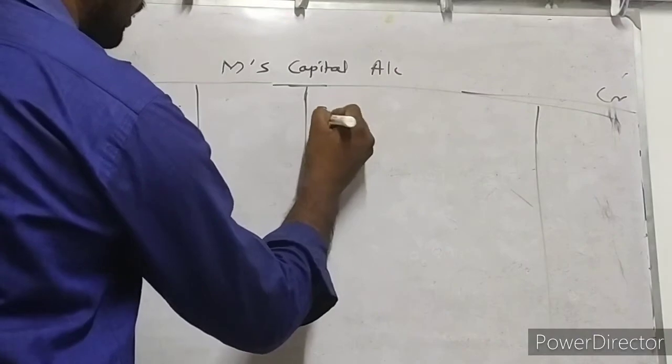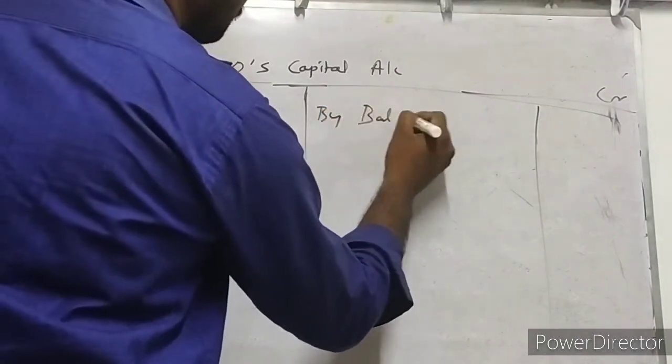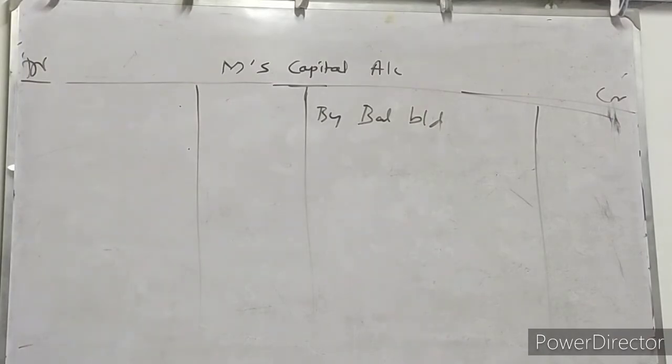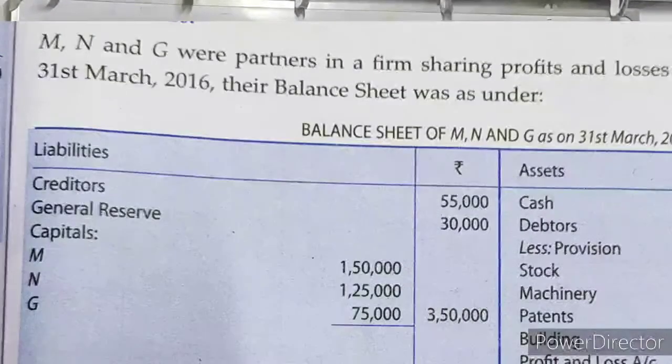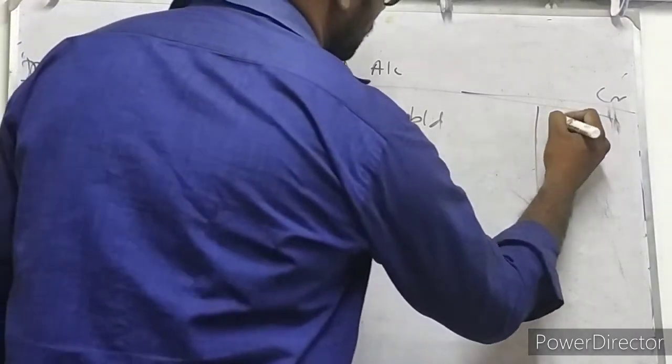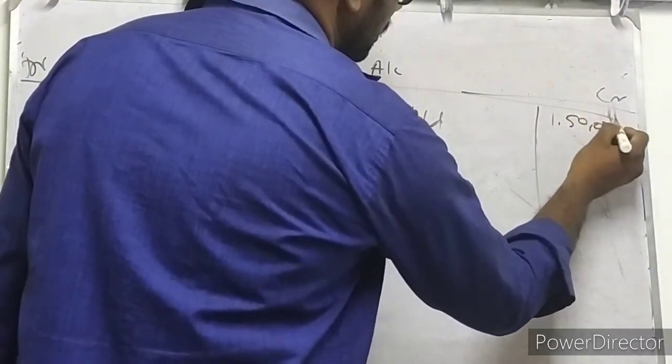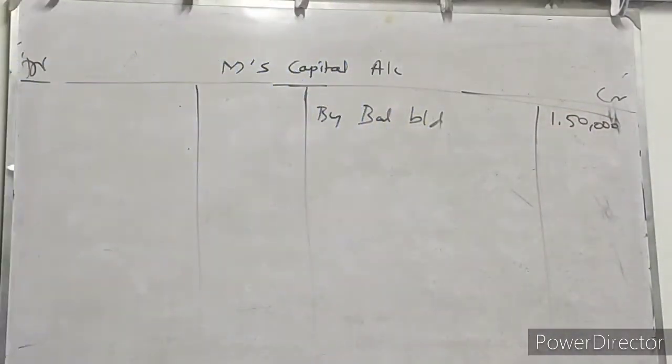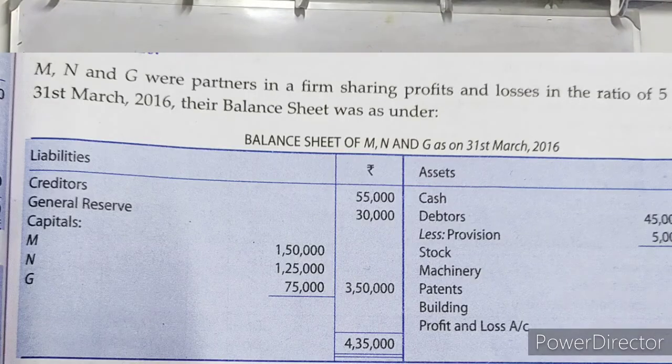So first one, by balance brought down from the balance sheet. The balance sheet shows very clearly how much he has contributed to the partnership firm: 1,50,000 rupees, isn't it? It is his opening capital. How much did he bring to the partnership firm? 1,50,000 rupees.